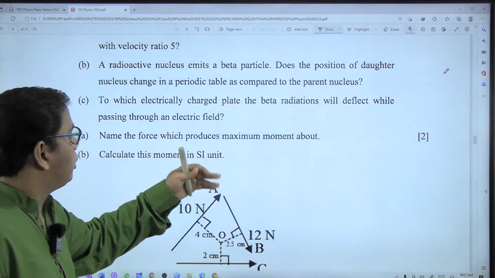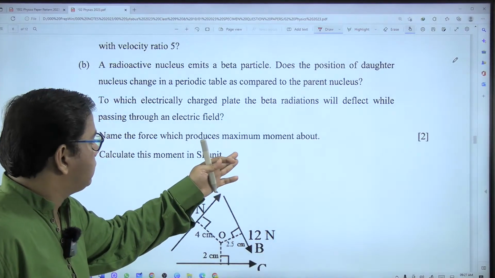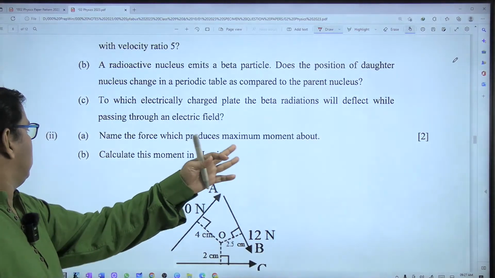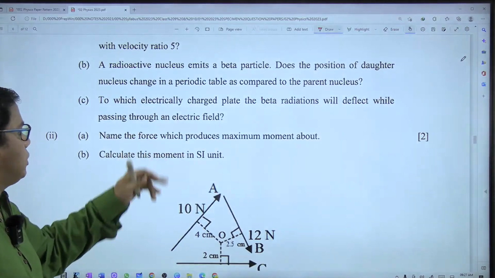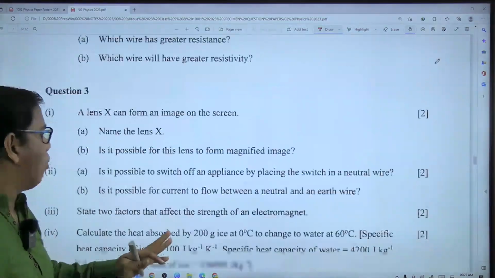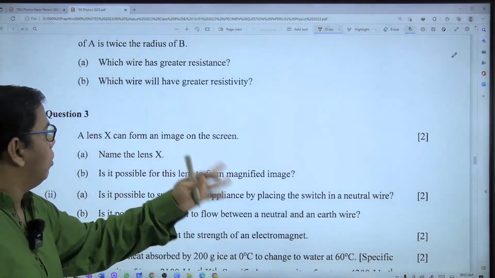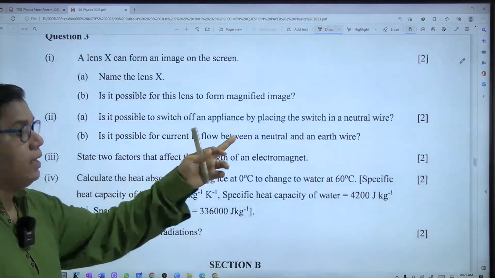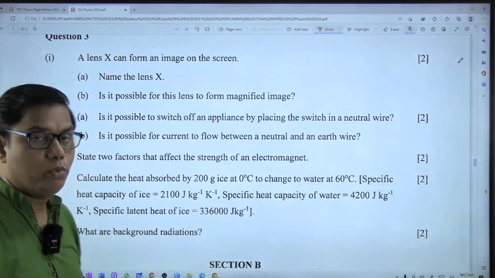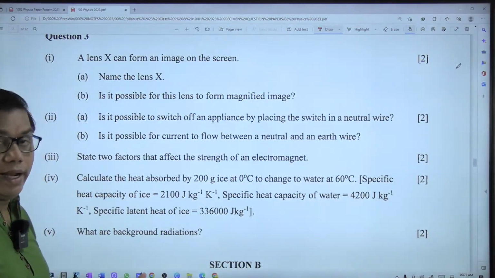Name the force which produces maximum moment about the pivot. 2 marks and 2 sub questions. So generally these questions are 1 mark each. And the second question, question number 3, is 5 questions carrying 2 marks each. I hope you are getting all this.